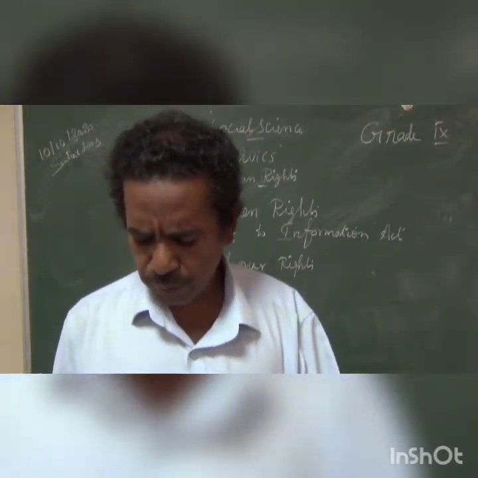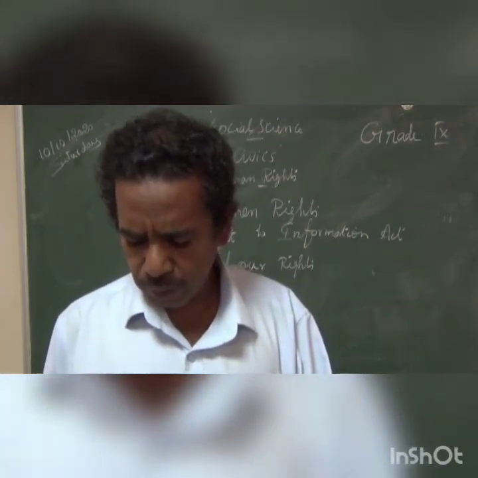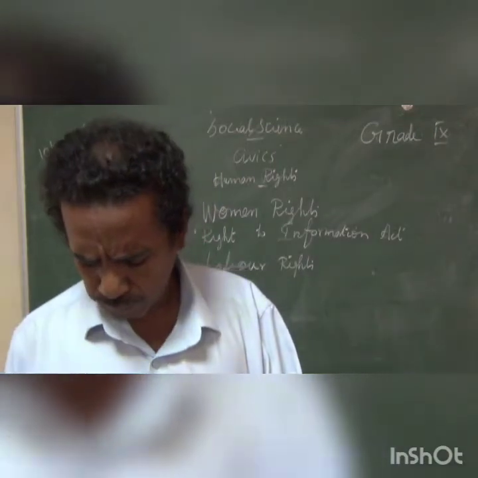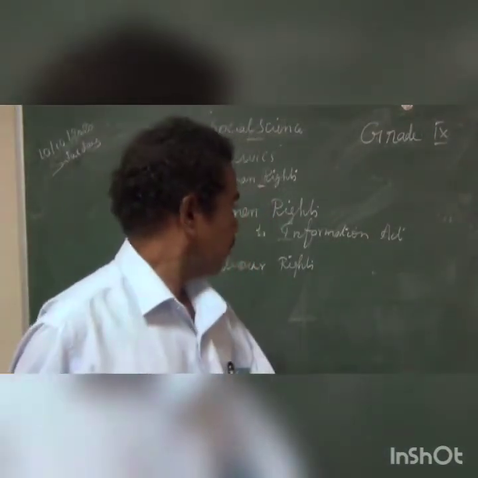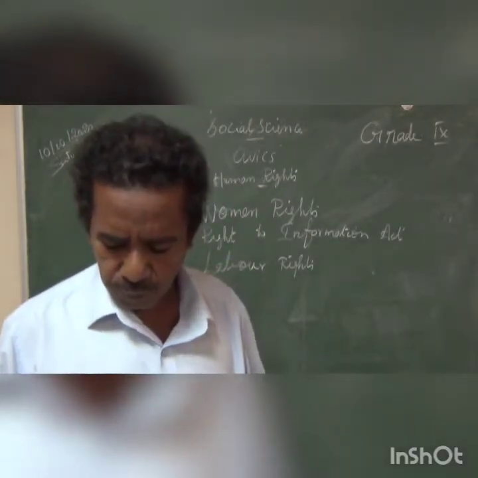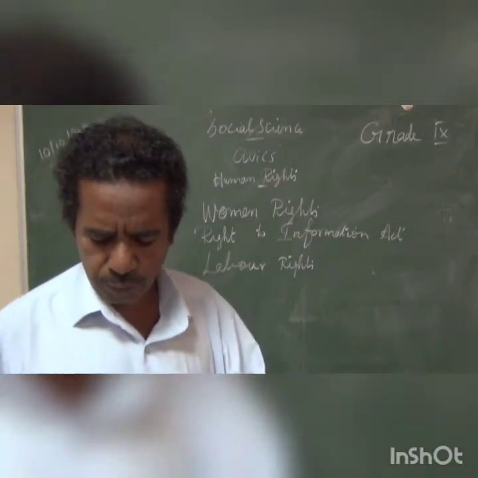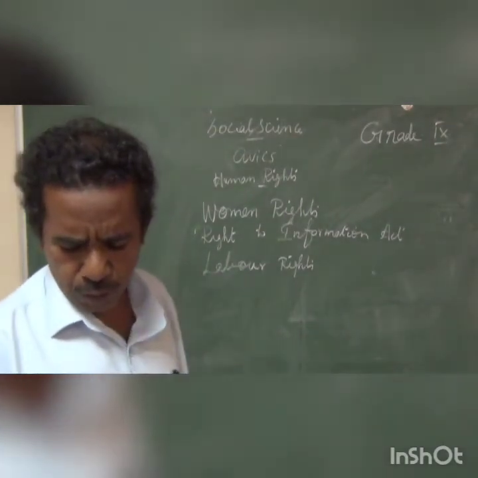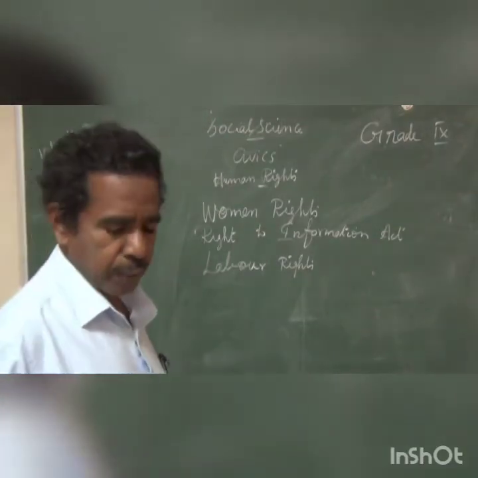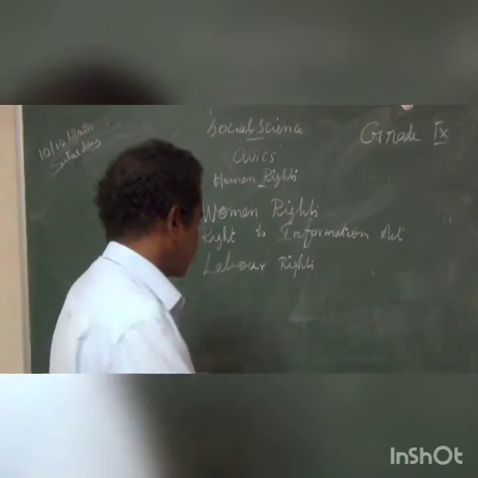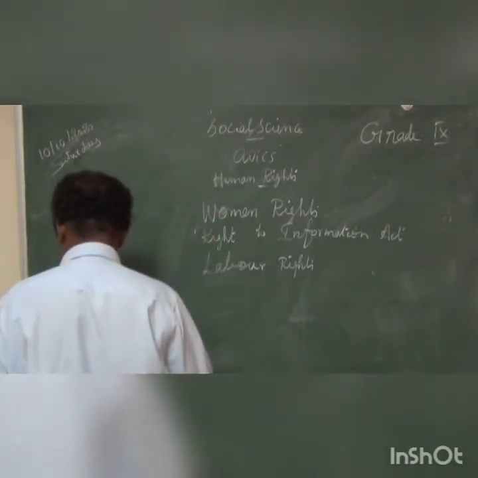Fill in the blanks. First one, the Universal Declaration of Human Rights contains 30 articles. You have to write 30. Then the second one, the fundamental duties were incorporated in the Constitution by the 42nd Amendment.